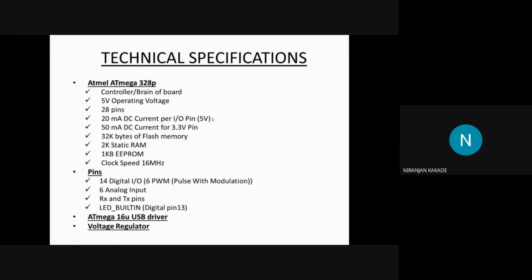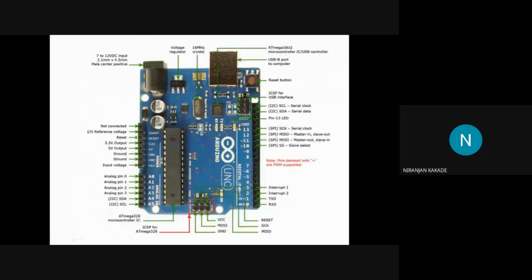Then next comes the voltage regulator. First let's understand the 7 to 12 volt DC input jack. This is basically a type of audio jack like we use in mobile phones, but here it is not used as audio; it is used as the input voltage for the Arduino.